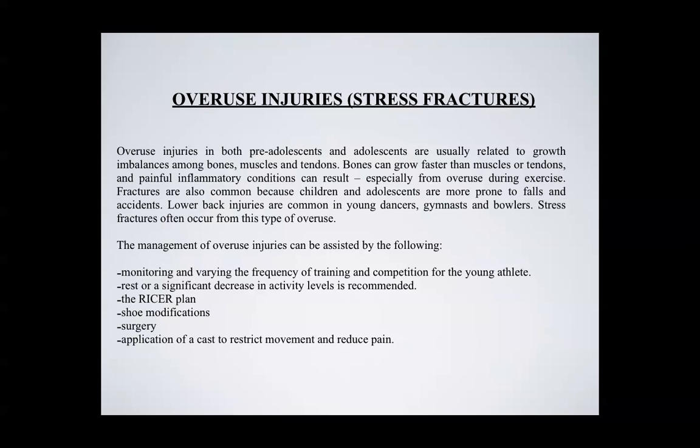All right. Some of the management for overuse injuries includes monitoring and varying the frequency of training and competition. Rest is a big one, and a large amount of rest will help decrease overuse injuries. RICER: rest, ice, compress, elevate, and referral. Maybe looking at shoe modifications. Orthotics might be used to help take a bit of pressure off when they're planting their foot. In severe cases, maybe surgery, and even plaster or a cast to reduce the movement for your overuse injuries.